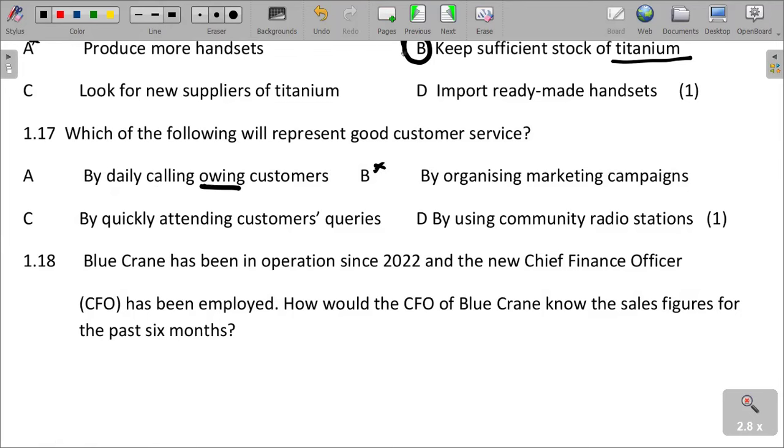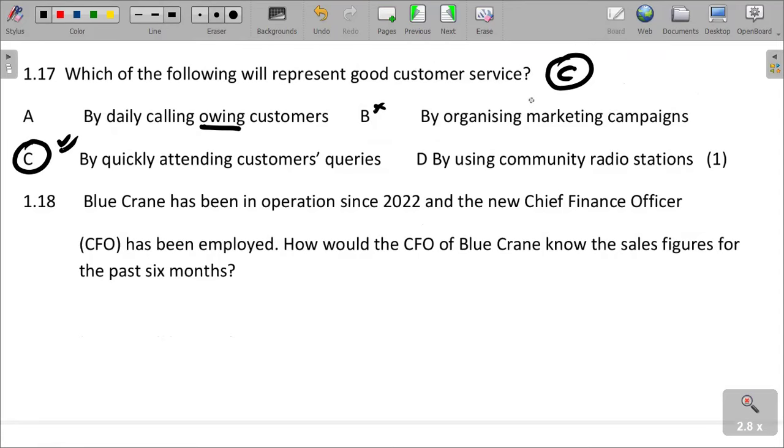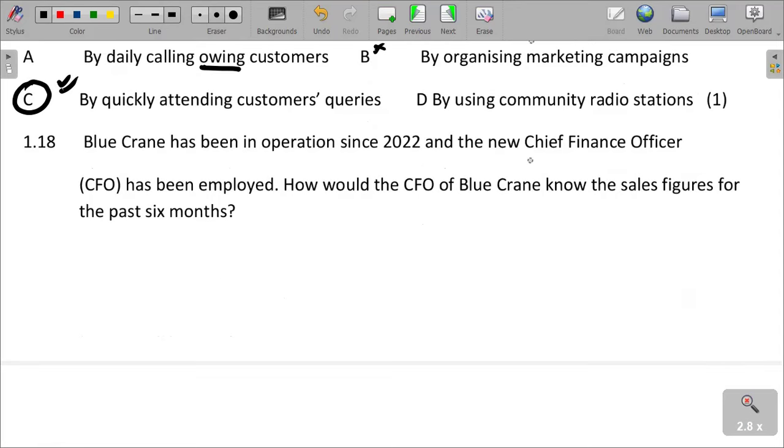Quickly attending customers' queries. Attending to customers' queries as quickly as possible can be the best way of good customer service. So our answer, which best matches the question above, is attending to customers as quickly as possible. It can make customers happy. It can ensure that customers remain motivated to continue doing business with that company.